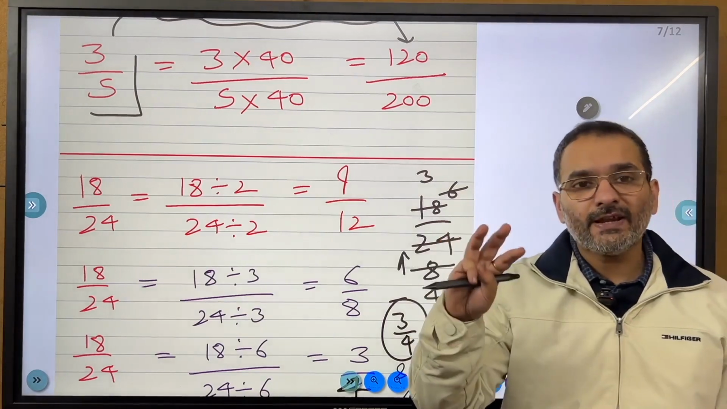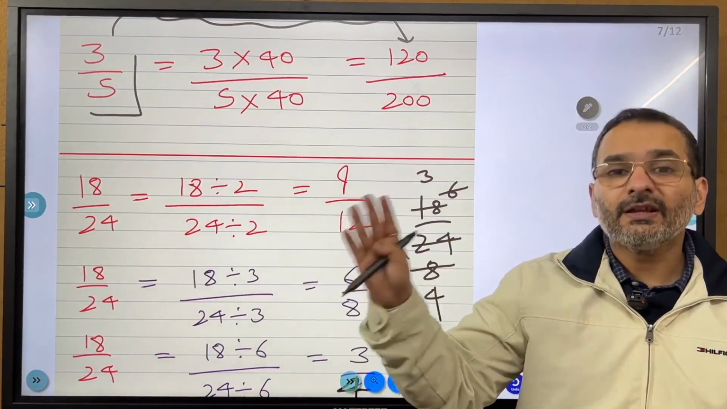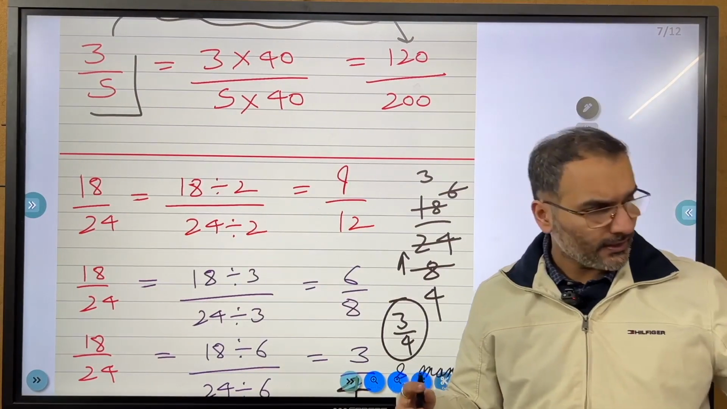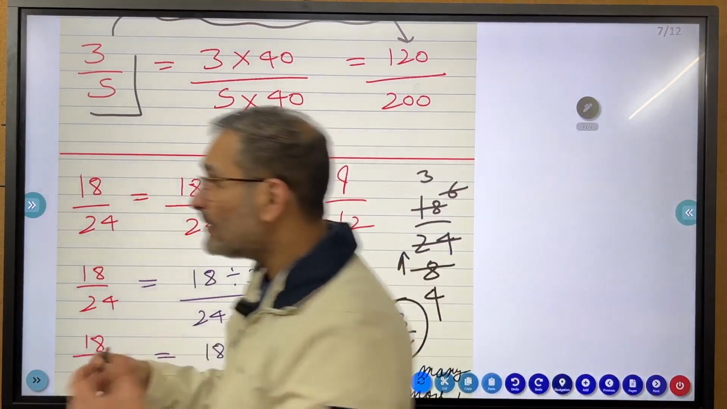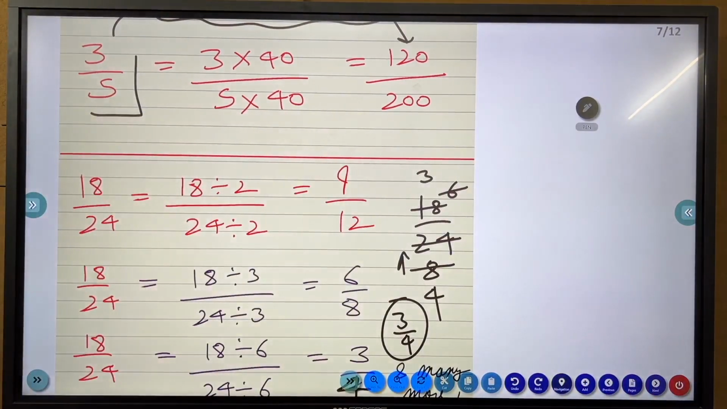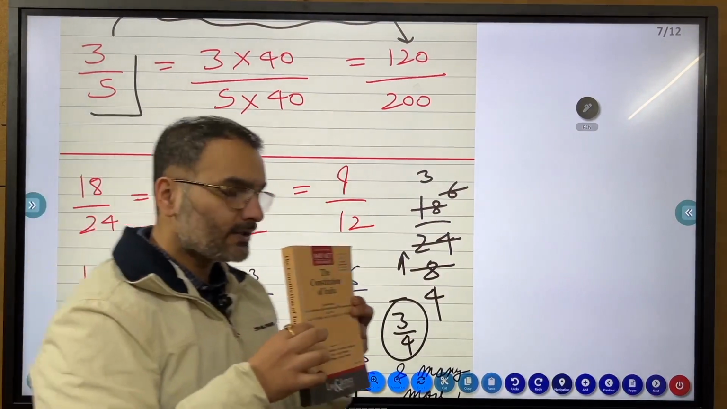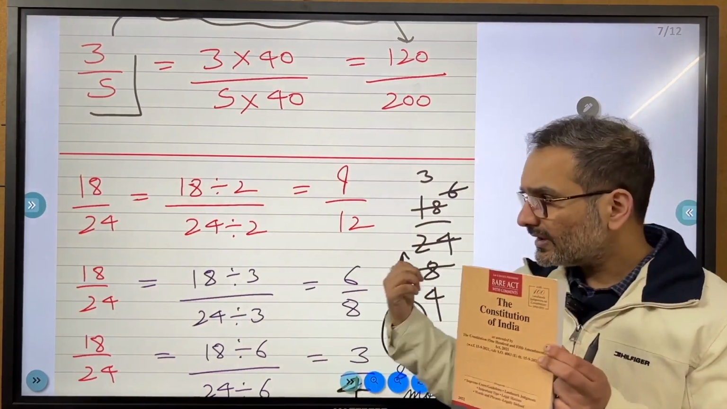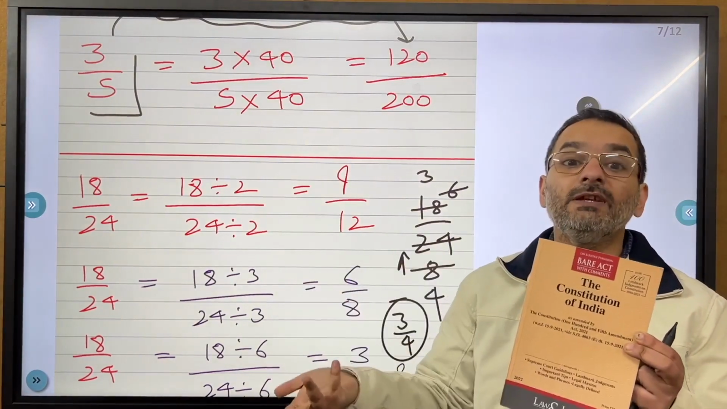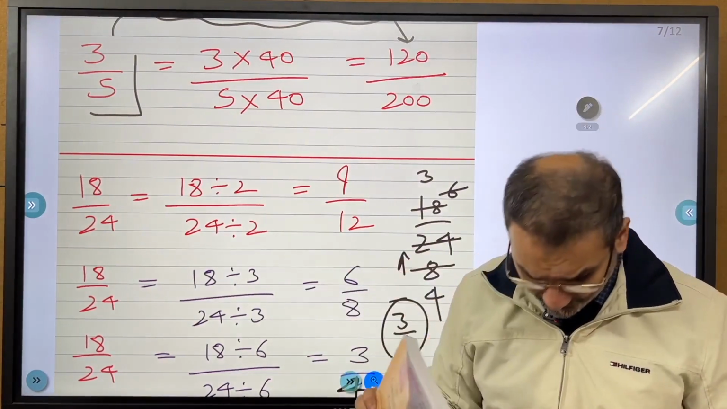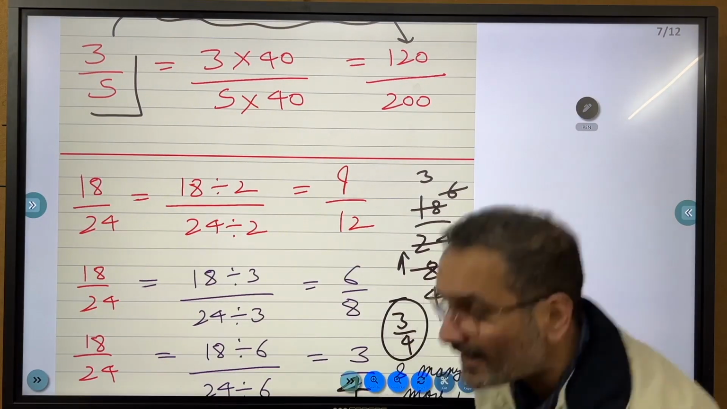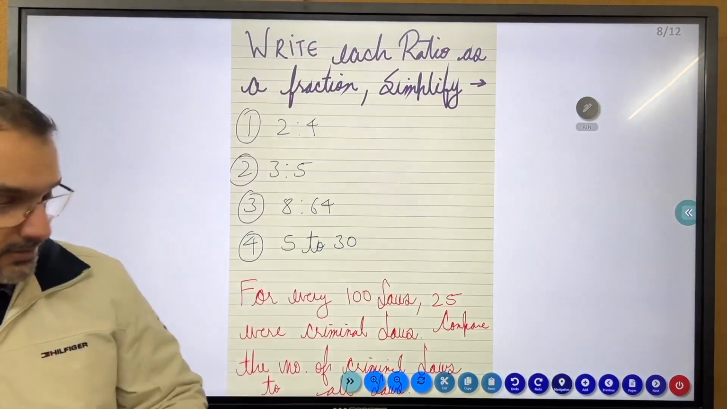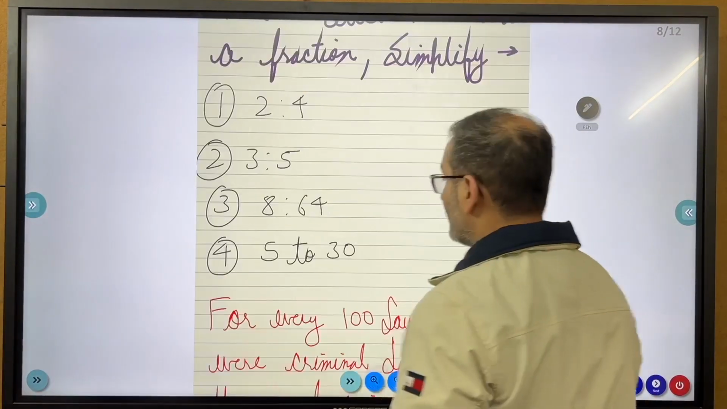This means for every 3 of A, there are 4 of B. Now what are A and B? For every 3 books, say for every 3 constitutions of India, there are 4 contract acts that I have. A and B can be anything. This just indicates a comparison of quantity. Okay, now we practice the stuff out.